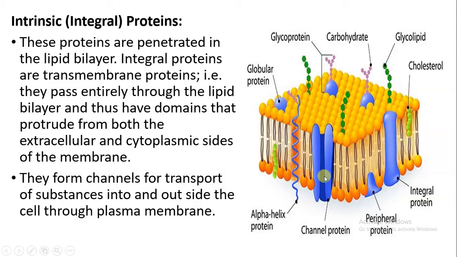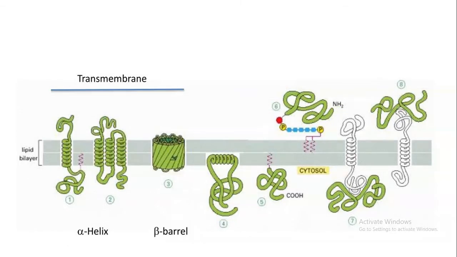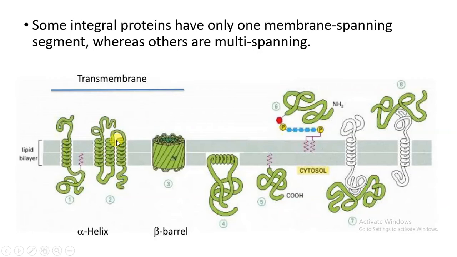तो दोनों ही साइड से जो है इस प्रोटीन को हम देख सकते हैं. And it also forms a channel so that any molecule can get transported into the cell, and can also get out of the cell through this intrinsic protein only. There are some integral proteins which have only one membrane spanning segment, और कोई कोई ऐसे भी proteins हैं which have multiple transmembrane spanning segments.